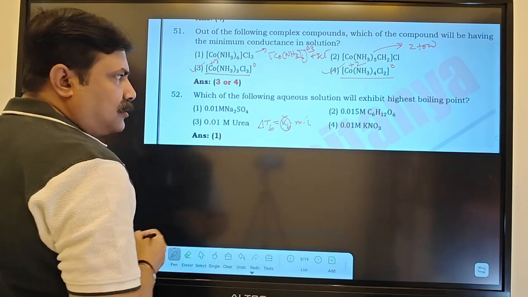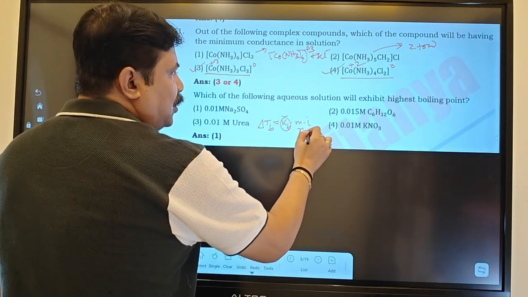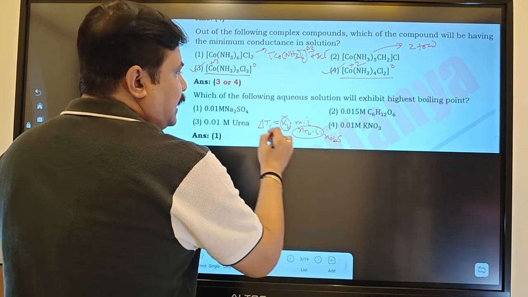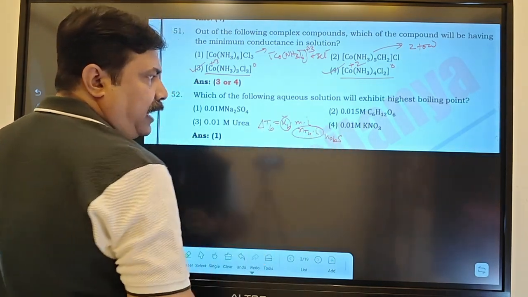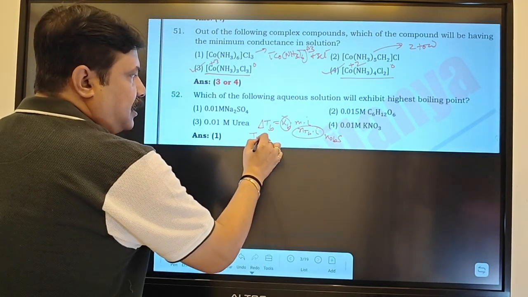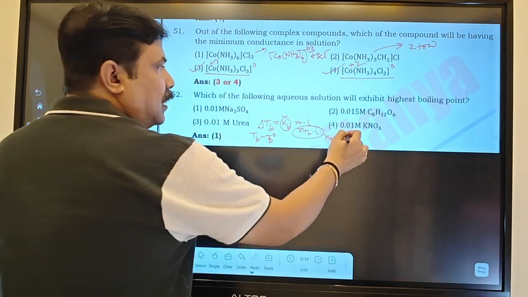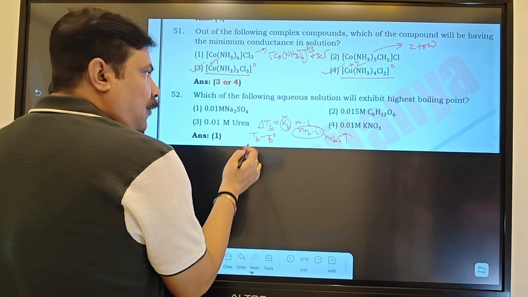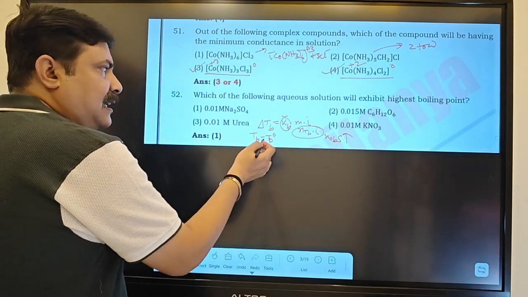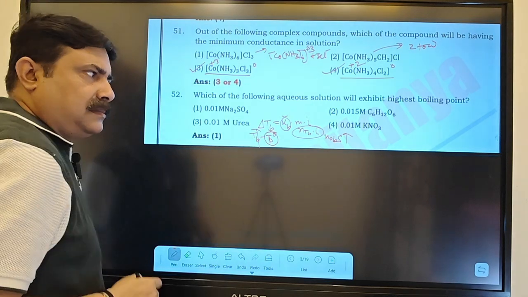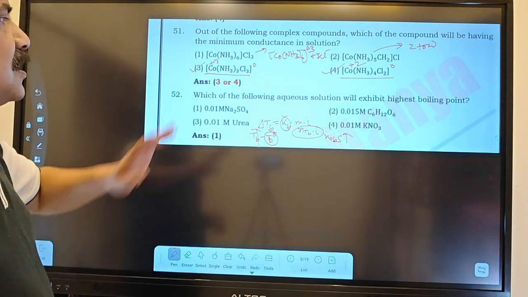Molarity means number of moles. Then number of moles theoretical into i will be equal to n observed. Delta Tb is directly proportional to n observed. Delta Tb means Tb minus Tb naught. If n observed is more, then obviously delta Tb is more. Delta Tb more means, since Tb naught is a fixed value, Tb will be more. So that is the idea based on which the questions are framed.